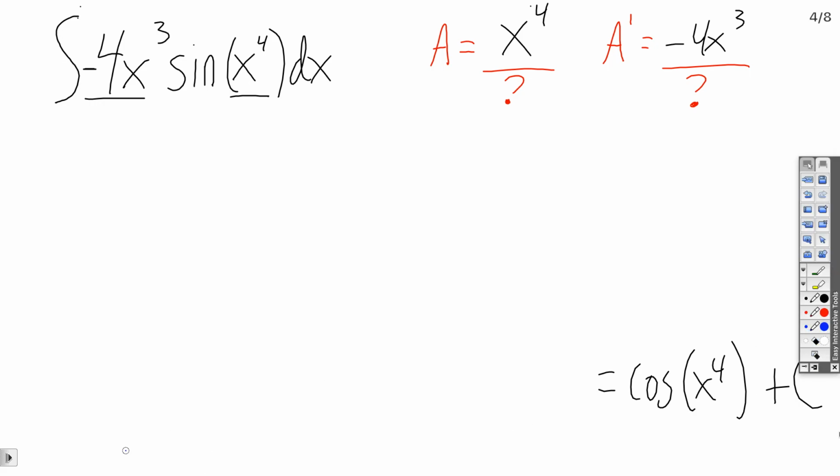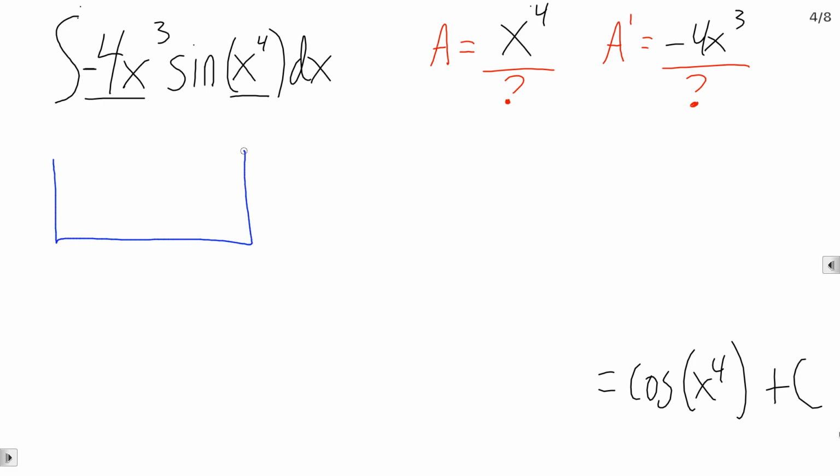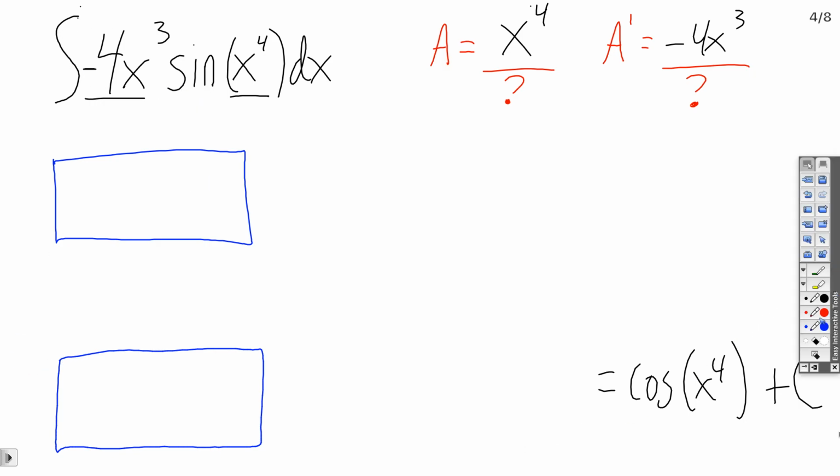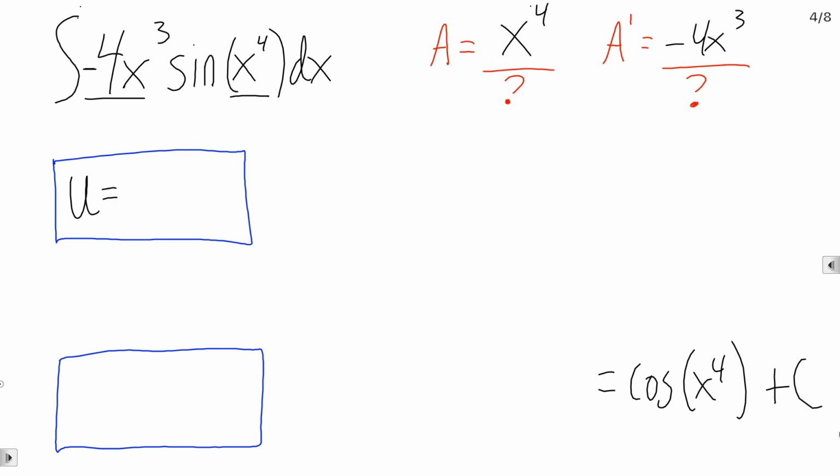So we are going to put our metaphor to work. We're going to take this problem, and we're going to get some boxes. Let's do one box to pack some stuff into. And down here, we're going to have another box. We're going to take parts of the problem and pack them into these boxes. Now, our first box is called u. And this is where the phrase u substitution comes from.